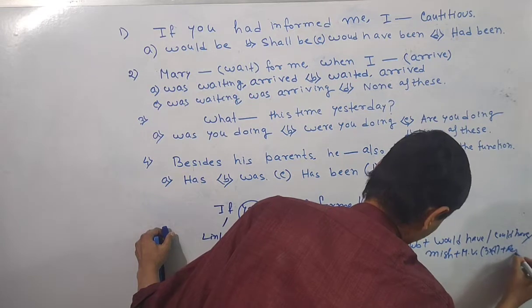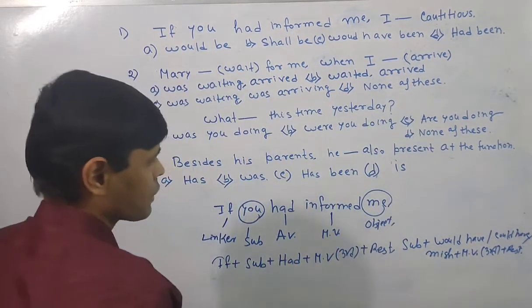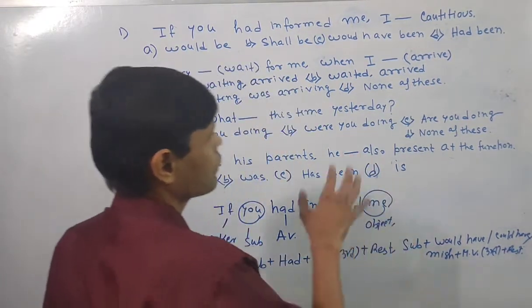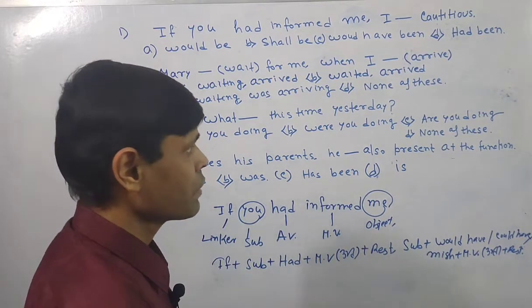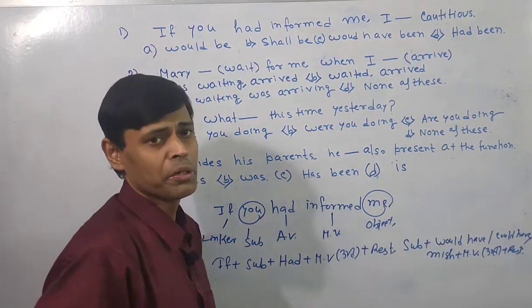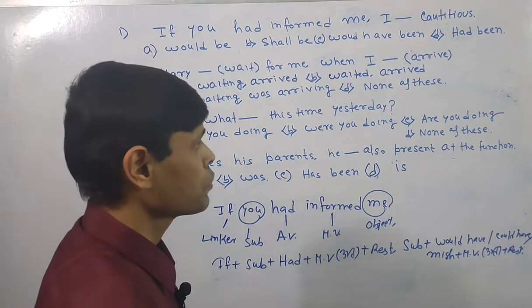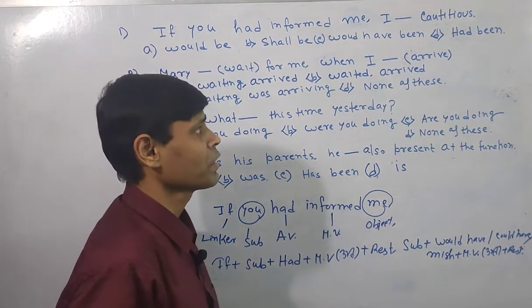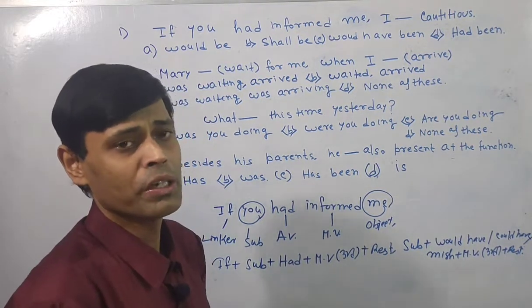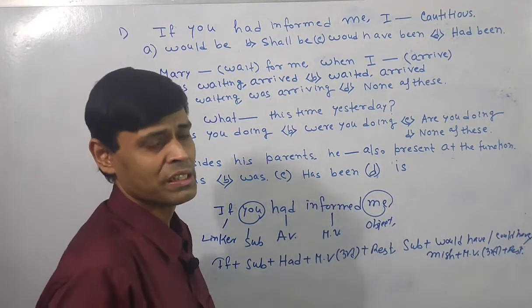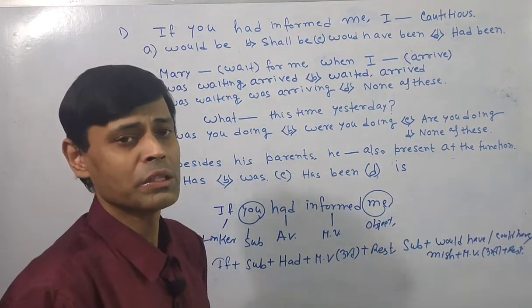Rest. So everything depends on the sentence construction. If some main verb is there, then you don't need to write been. But if there is no main verb, then you have to write been. Been functions here as become.